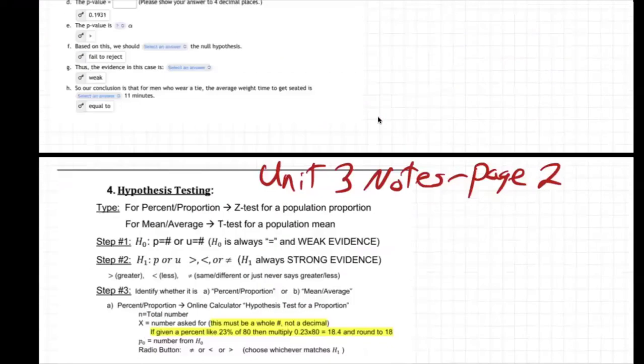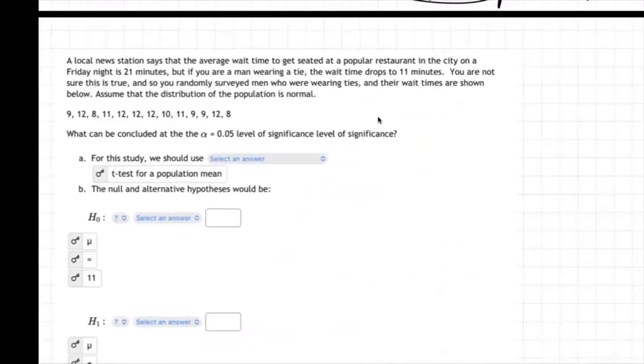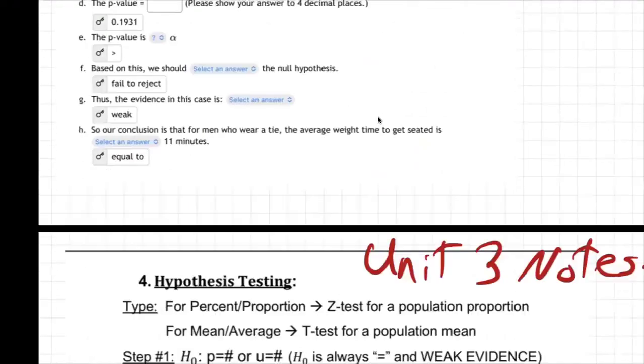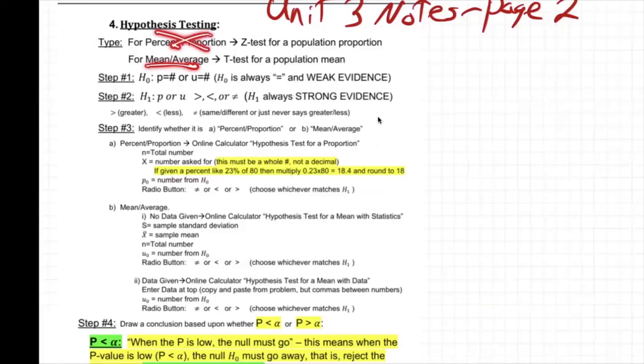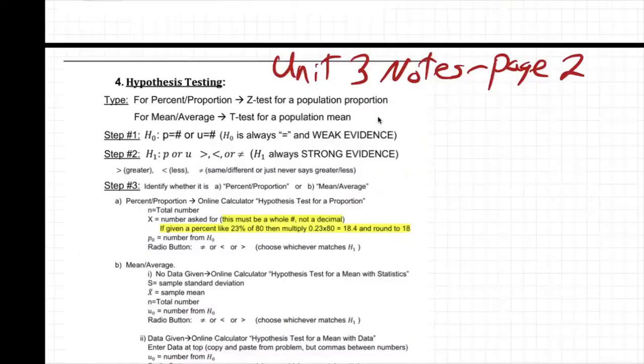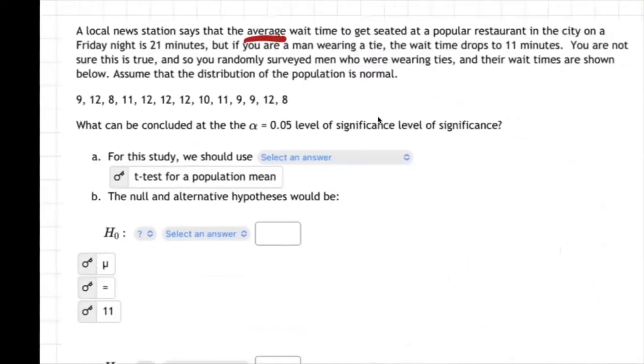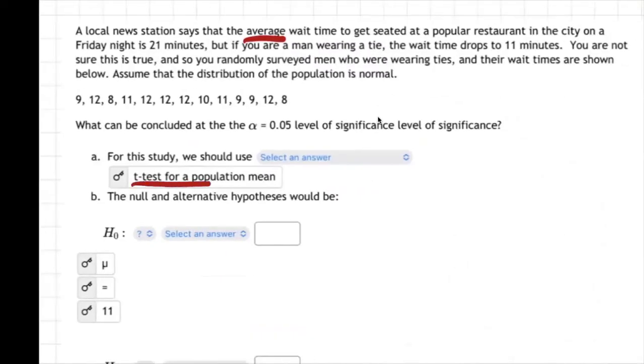It's an average, right? Because it says it right here: the average wait time. Okay, it's all about average. So this one's an average question, not percentage. Then you're going to use t-test for population mean right there. T-test for population mean. That's the first thing we did, t-test for population mean.